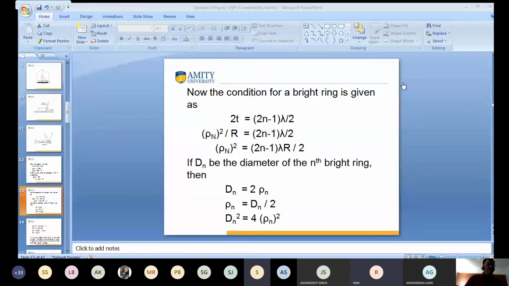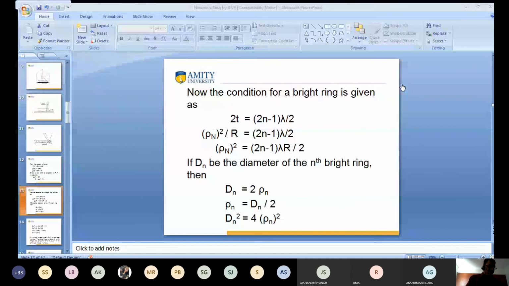Vipin. Present, sir. Divyanshi. Present, sir. Divyam. Present, sir. Mohit. Present, sir. Shekhar. Sahil. Present, sir. Vanshika. Present, sir. Vidhi.